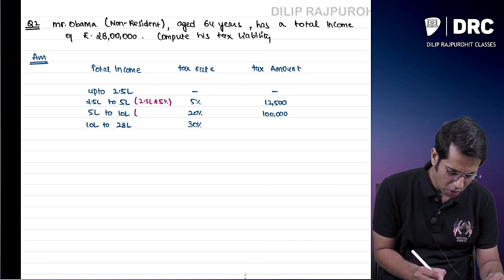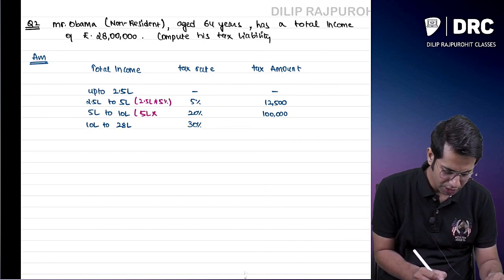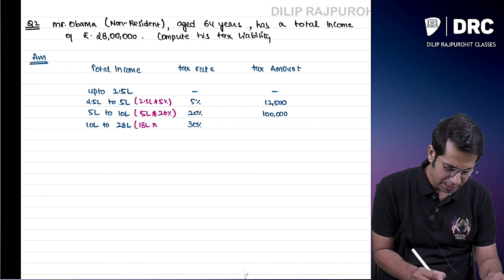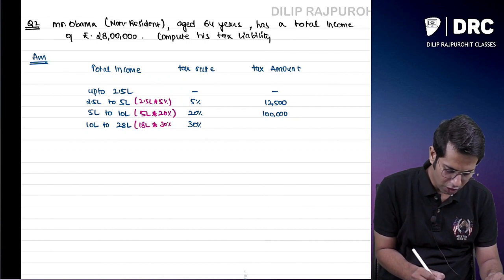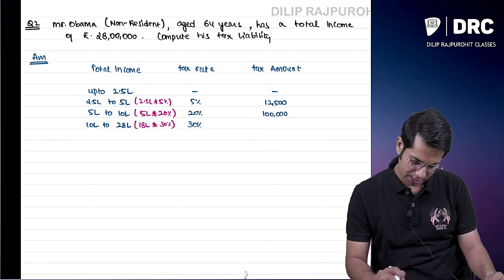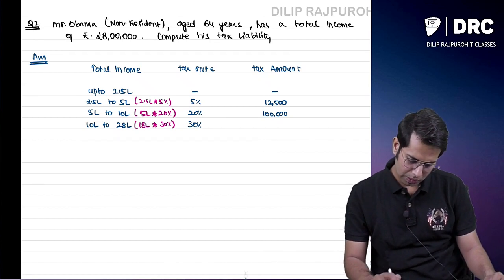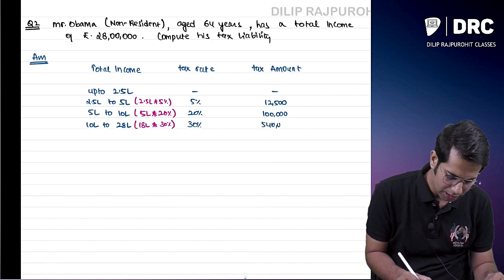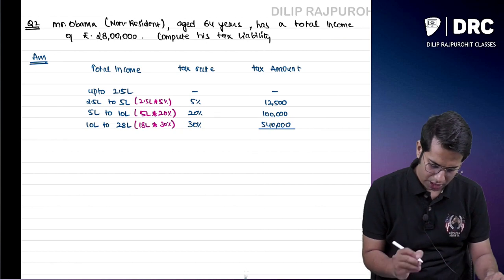See, in the examination you are compulsorily required to show this computation. You should 100% show this computation. So here it is 18 lakhs into 30%, which comes to 5,40,000 rupees.